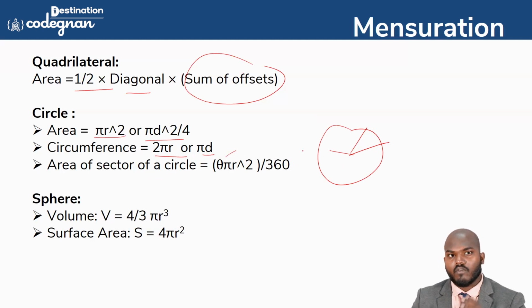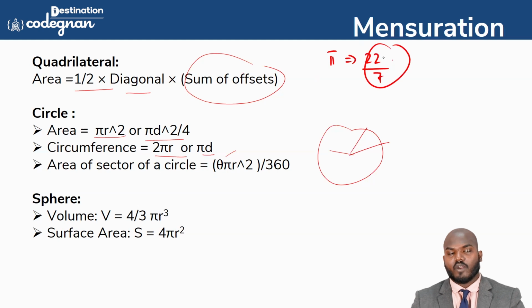Pi is equal to what? You need to always use pi as 22 by 7 only inside the calculation, because you don't have a calculator in your hand, you have to use only 22 by 7. You know the value of pi, right? So pi we can call as 22 by 7 only. That 22 by 7 you must use in the calculation, guys. So please don't ever try to use 3.14. You need to be very strong in calculation.